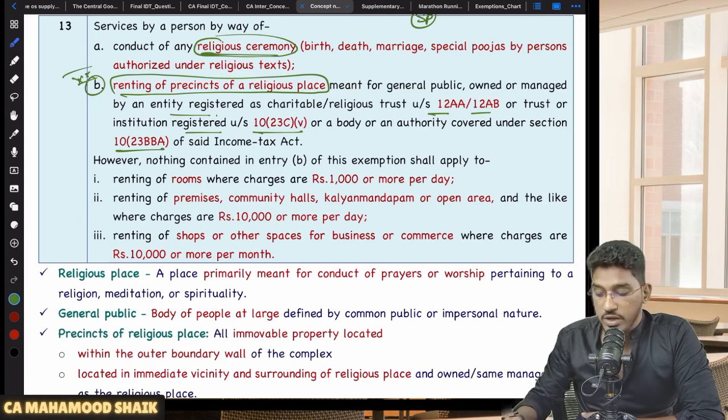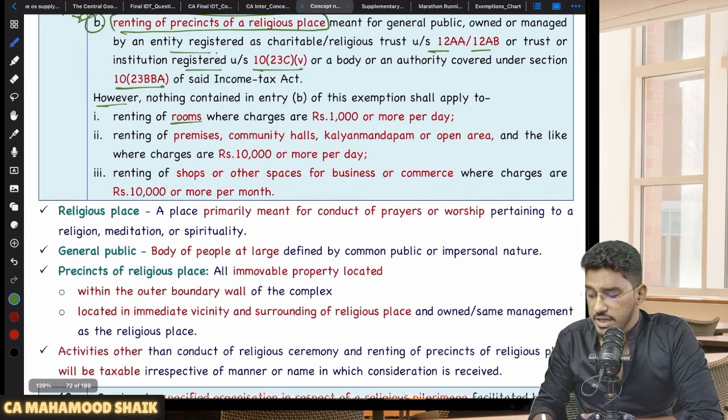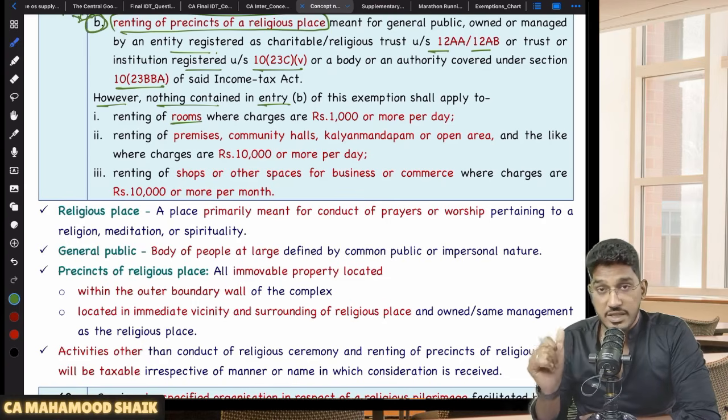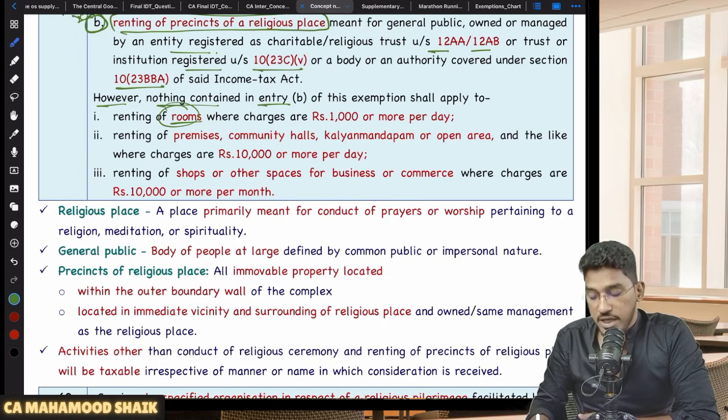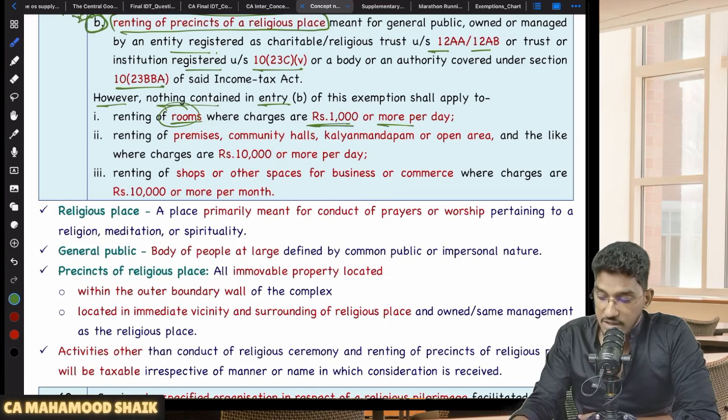They are giving the monetary limit something like this in case of renting of rooms. If you see here, however, nothing contained in this entry shall apply. That means whatever exemption they have given for renting of religious precincts will not become applicable when it is linked with the monetary limit. What is that monetary limit? In case of renting of rooms where the charges are 1000 rupees or more per day.